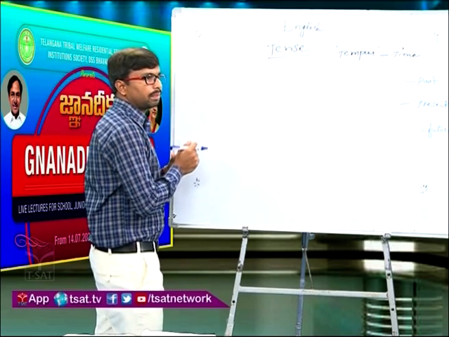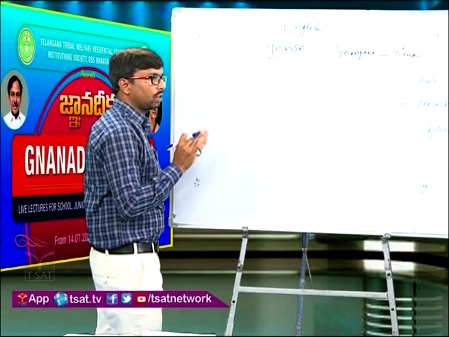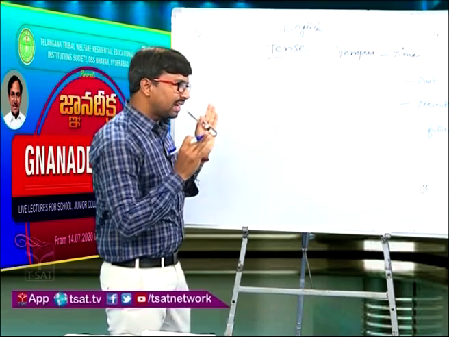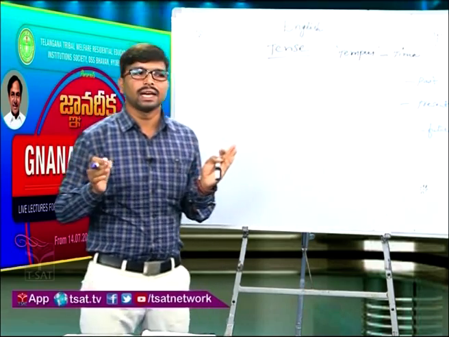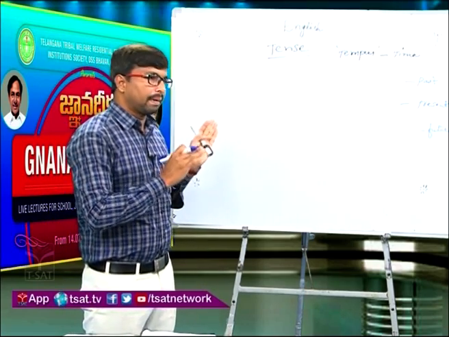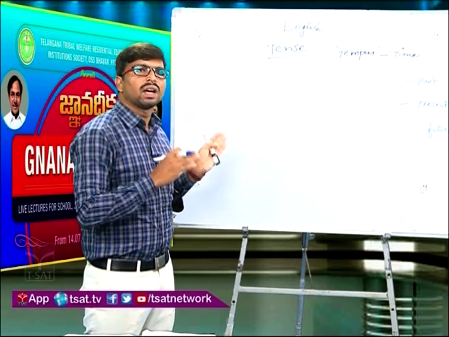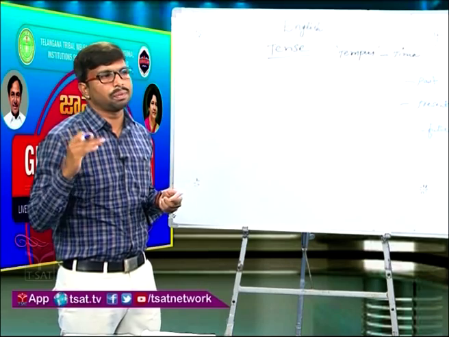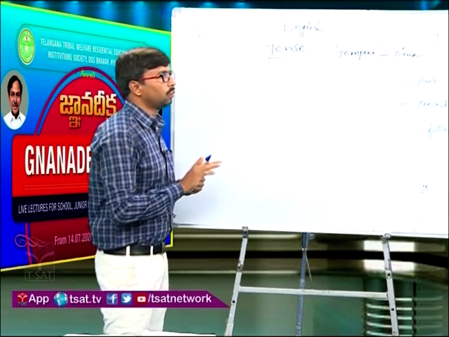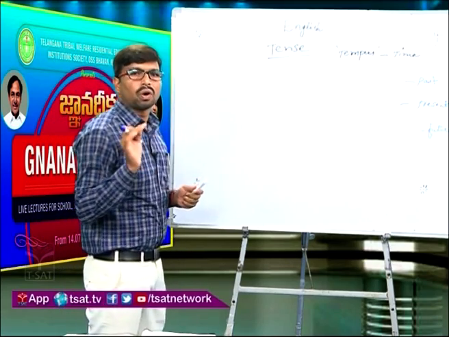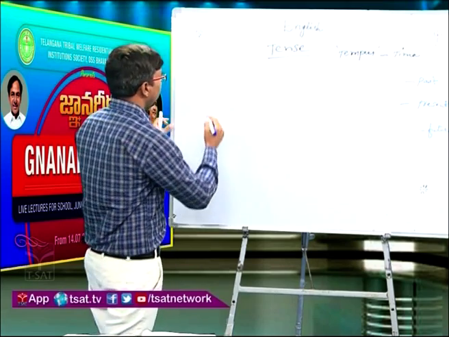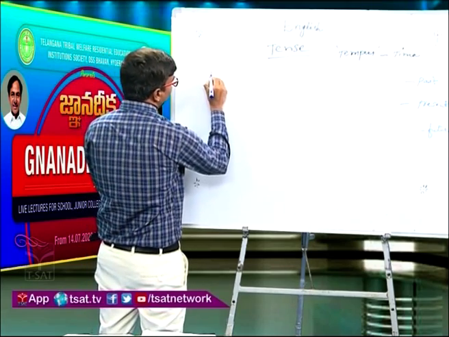Before going into the topic, I want to tell you one thing. Here there is a relation between tense and verb. If the verb changes, the tense will change. So, I want to tell you about the forms of verbs. In English, majorly there are 4 types of verbs.